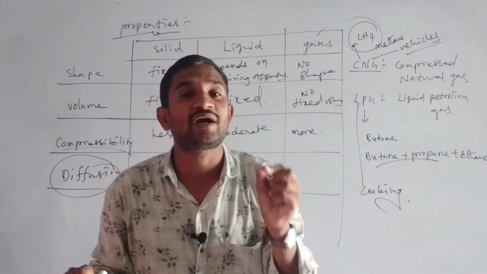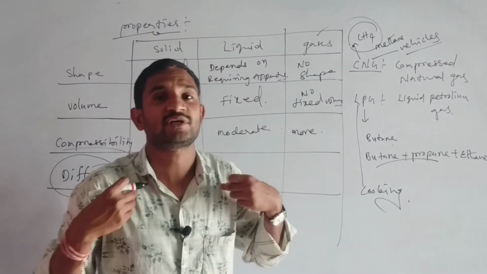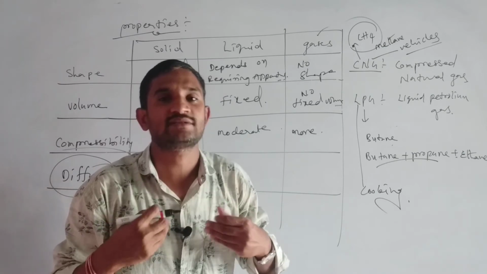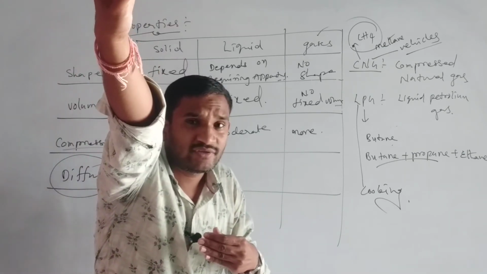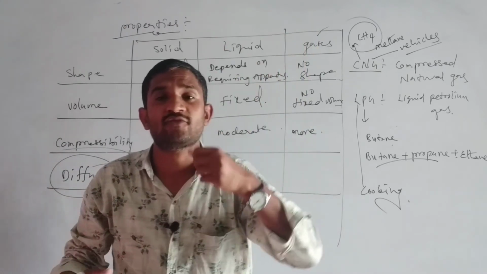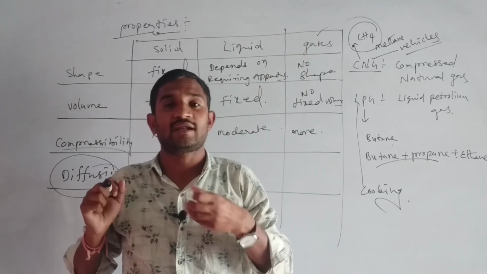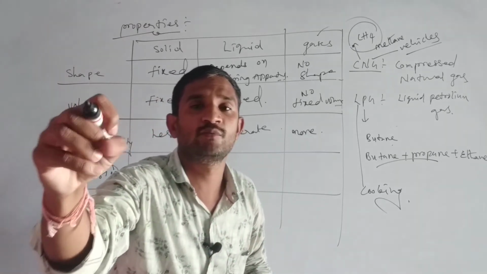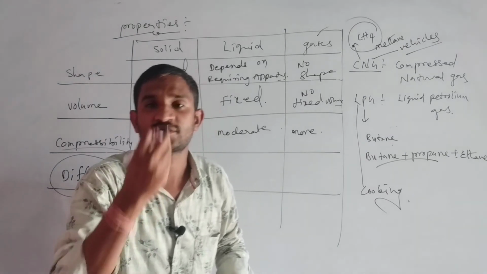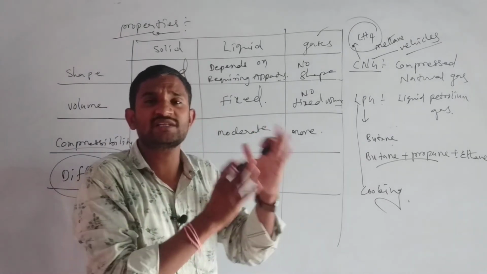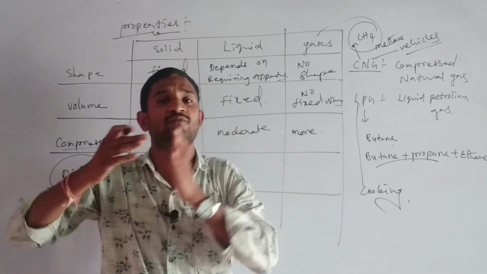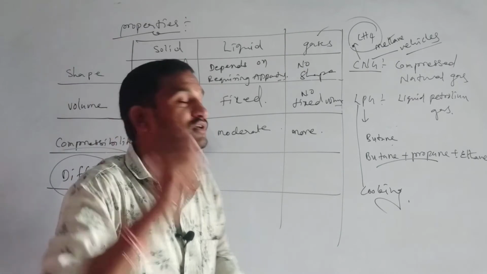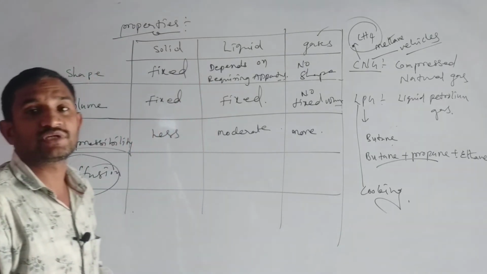Suppose perfume particles are moving from myself to yourself. That means the perfume particles move with the air from here to there. The perfume particles combine with the air, move and reach your body, that means reaching your nose. That means one substance's particles are moving from one place to another place by another substance. That process we have to know as diffusion.